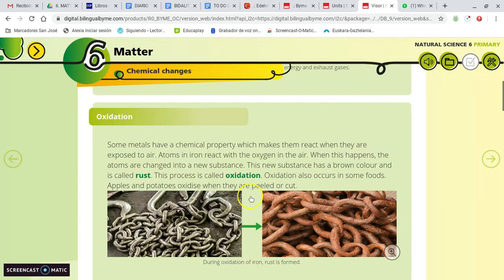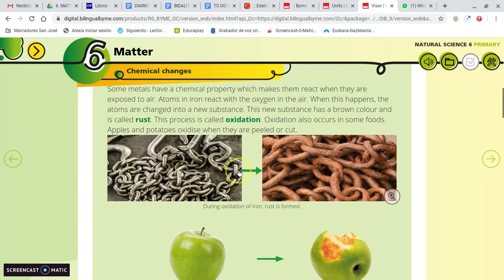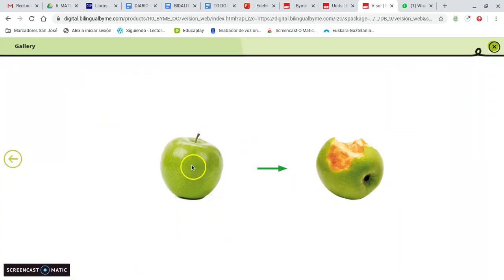So this is another type of chemical change, a chemical reaction in which we need oxygen, and it is called oxidation. But this happens too with some food. Yes, if you peel or cut a piece of apple, in some time we get this. This brown substance is rust because the apple reacts with the oxygen in the air, and some atoms of the apple change into a new substance that is the rust.